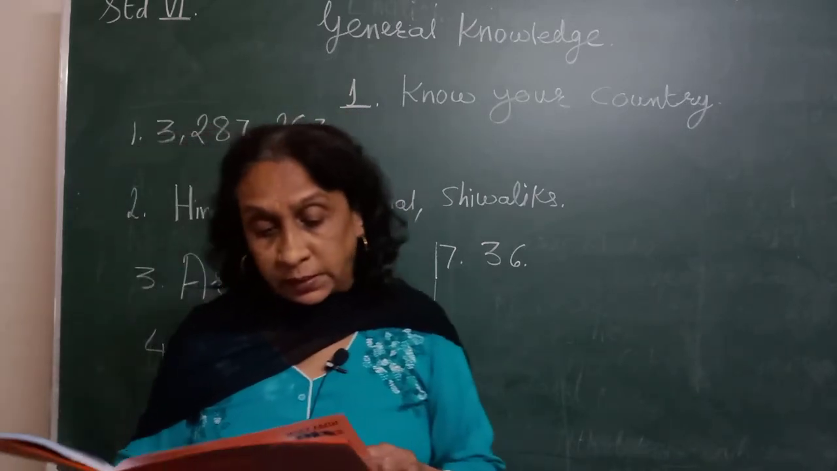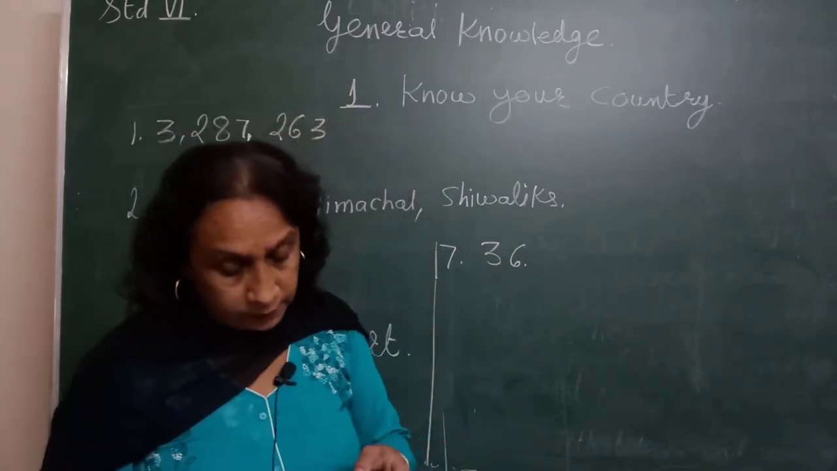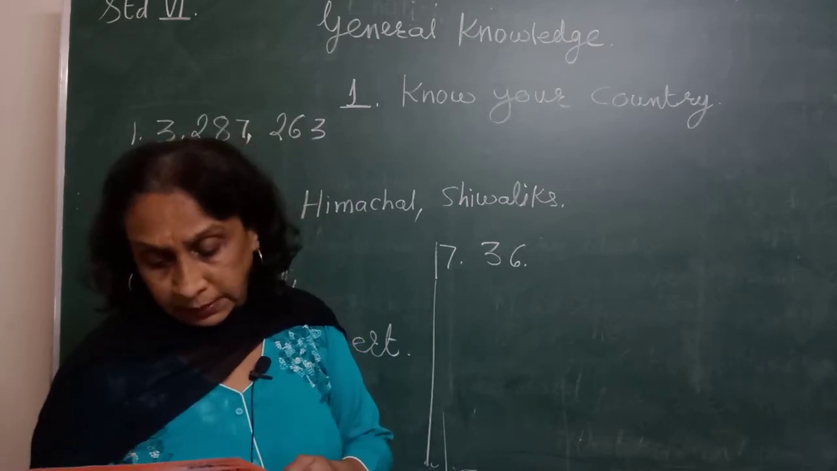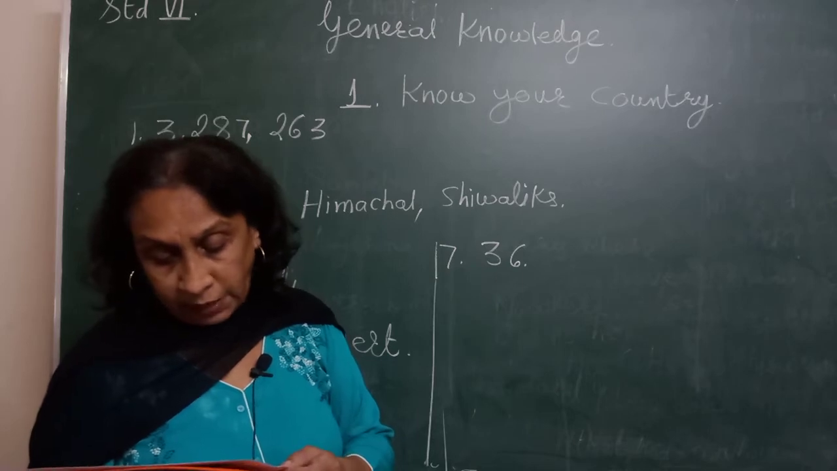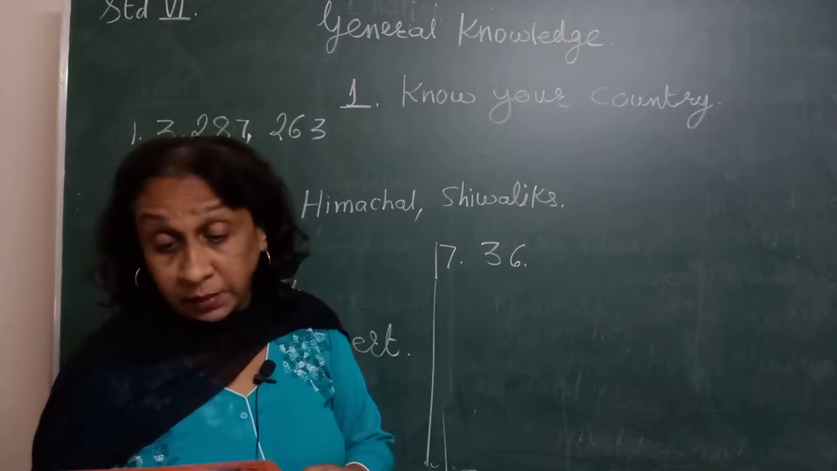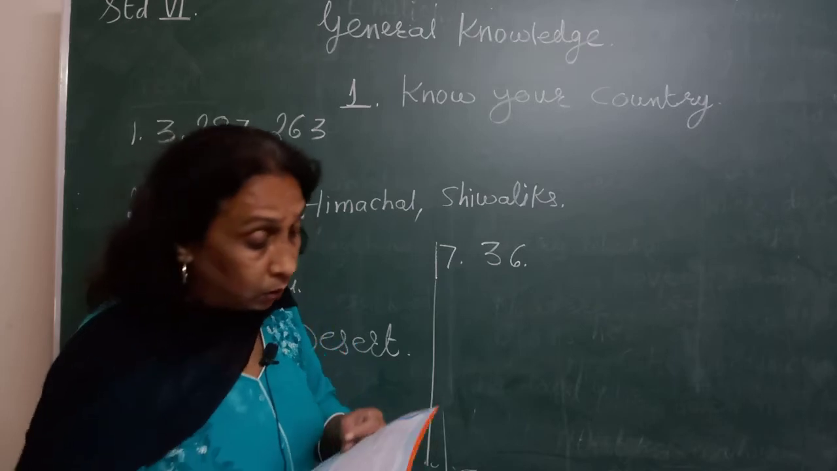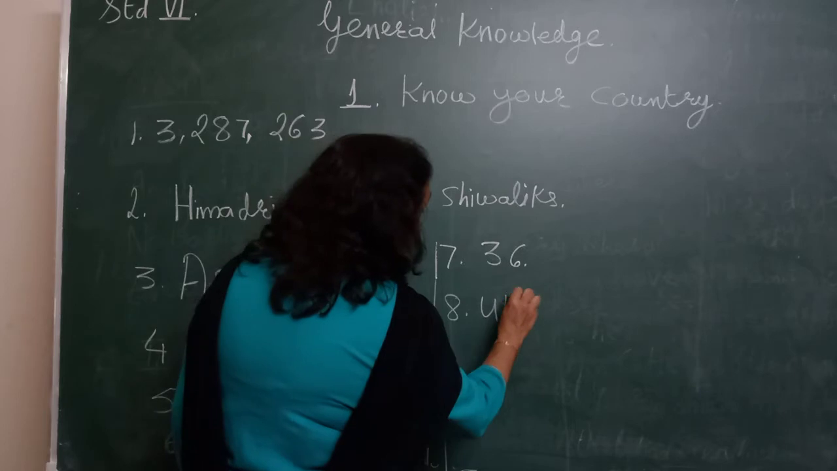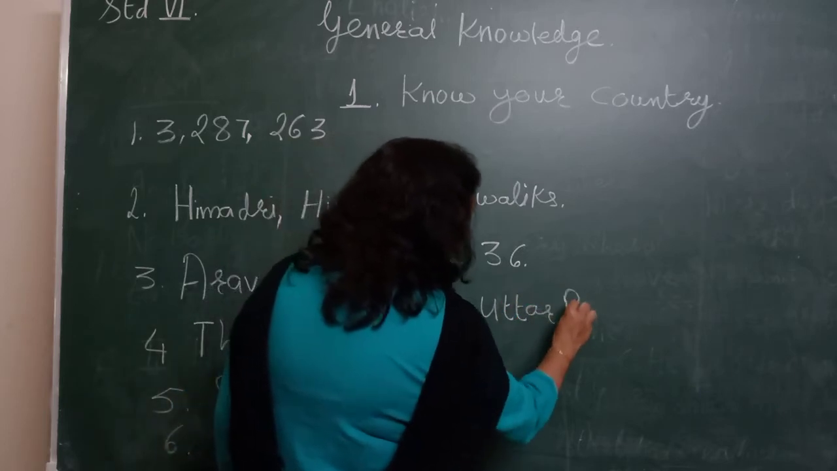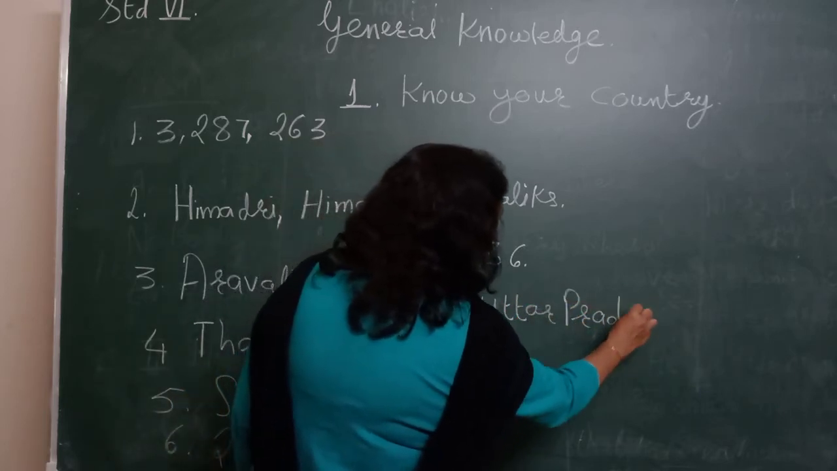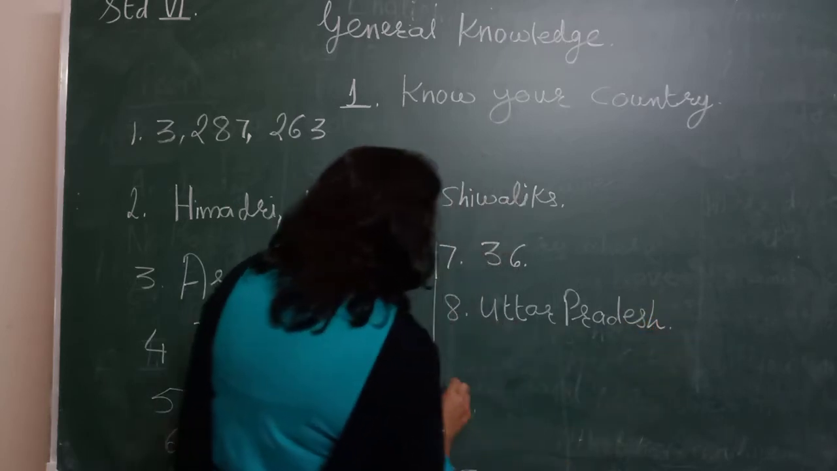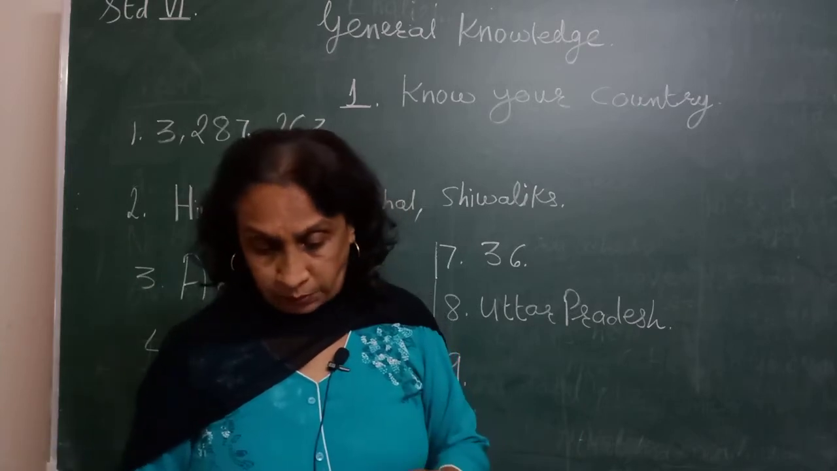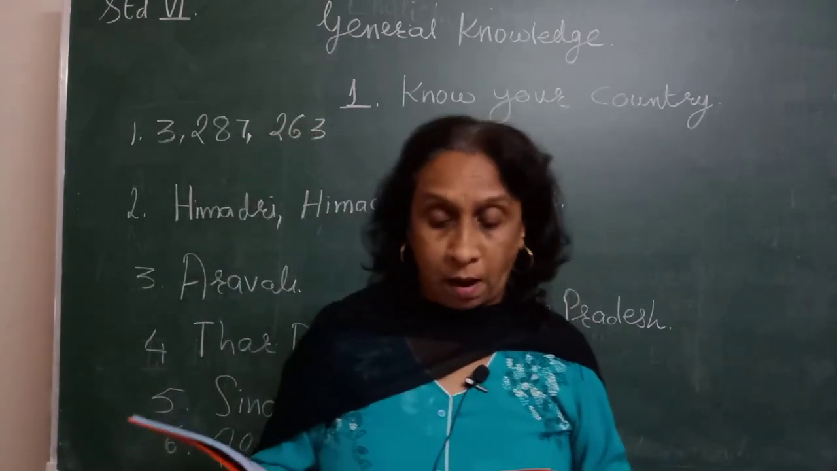Then the eighth one is the largest producer of wheat in India. Now which words are here? See here, Rajasthan is there, Pakistan is there, Nepal, Bangladesh, so many things. So what is the correct answer? Uttar Pradesh. Eighth one is Uttar Pradesh. Uttar Pradesh is the largest producer of wheat in India.